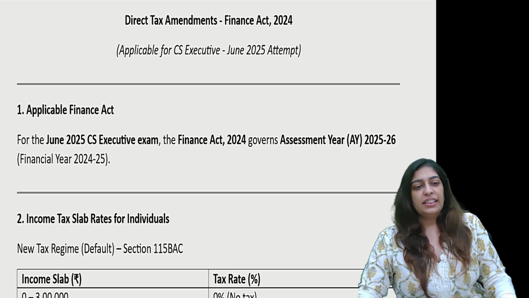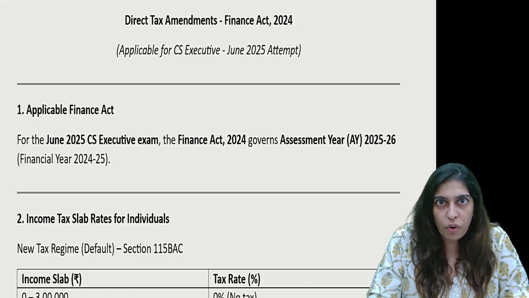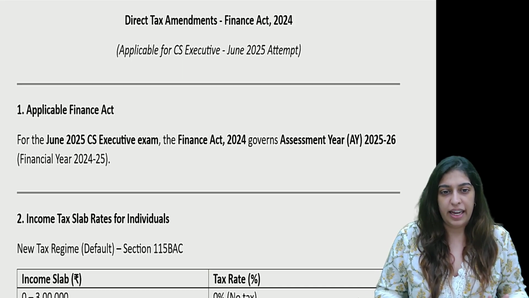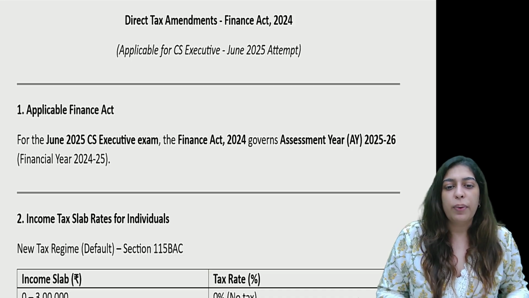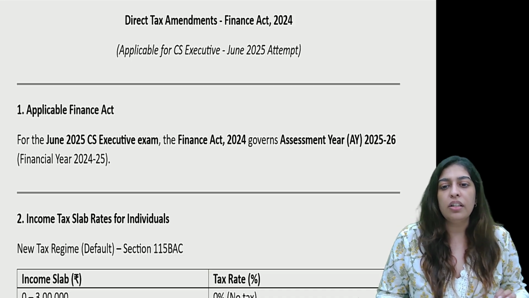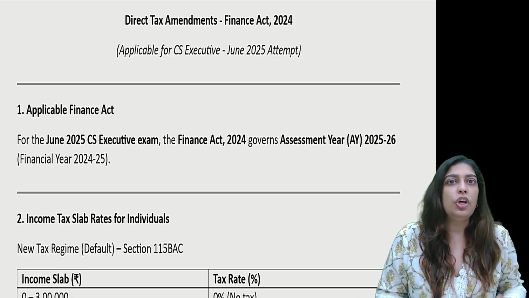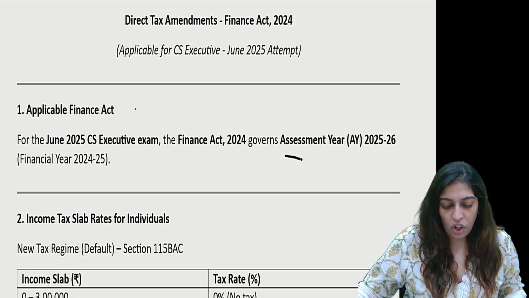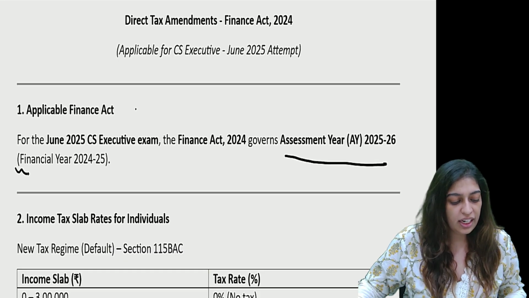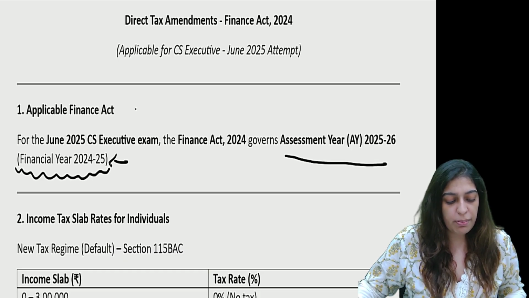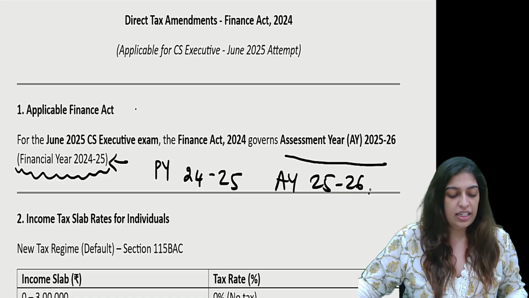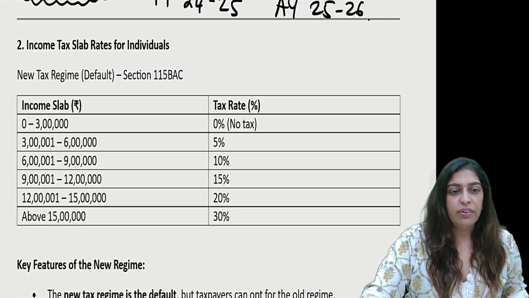Now, as per the Finance Act 2024, that is the Finance Act which is applicable for your June 25 exam. The Finance Act 24 governs your assessment year 25-26, that is your previous year 24-25. This is most important because all your sums, all your questions will be based on this previous year 24-25 and assessment year 25-26. Now, let's start with the tax slabs.